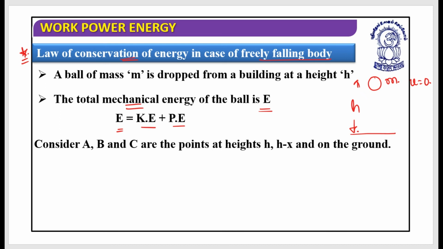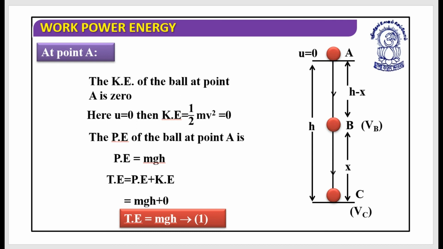Now we are going to consider some of the points at different heights. Let's look at this. We have considered 3 points. One is at A, that is at the maximum height. At C it's a ground point, and at B somewhere at the height of x from the ground level. So what we need to do is the very basic thing.